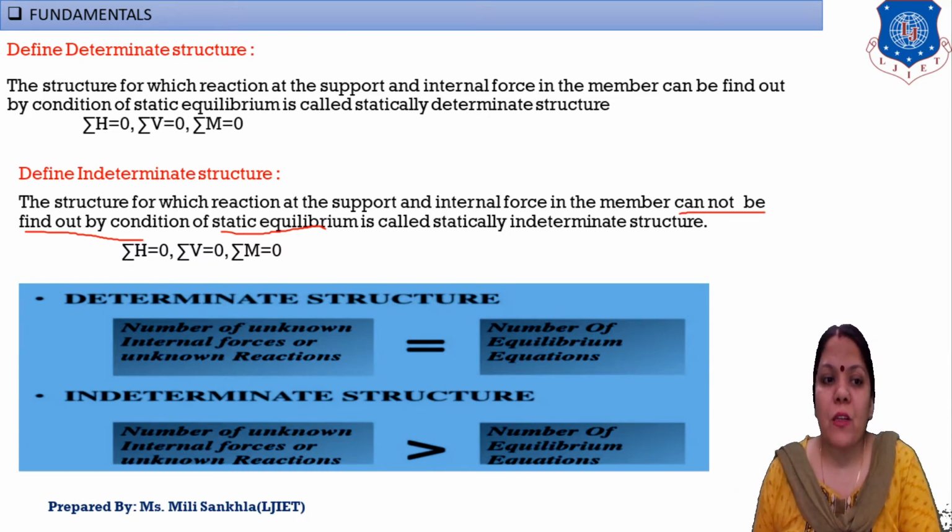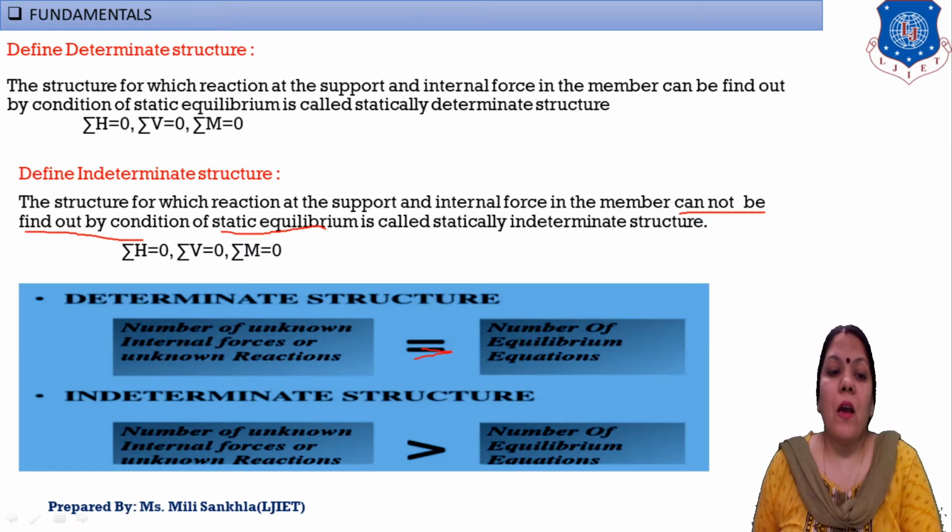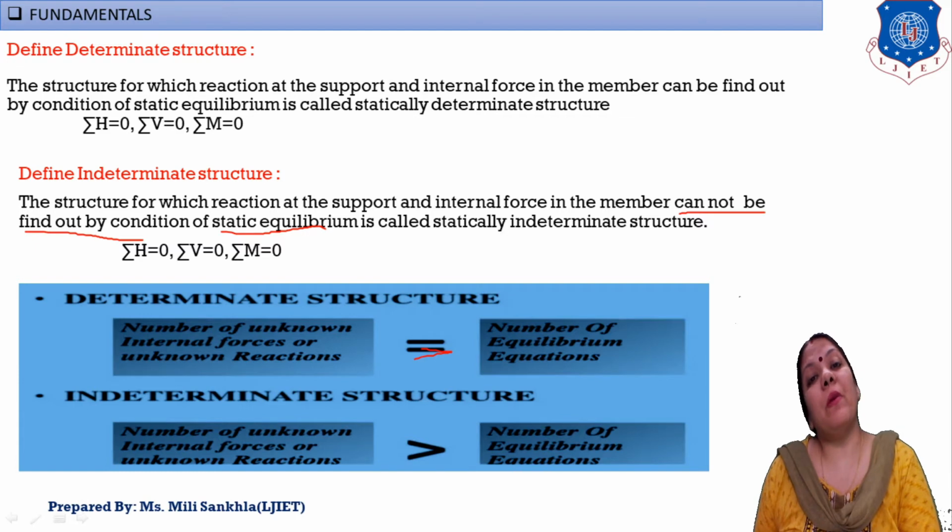From these we write that in a determinate structure, the number of unknown internal forces or unknown reactions is equal to the number of equilibrium equations. For an indeterminate structure, the number of unknown internal forces and support reactions is greater than the number of equilibrium equations. This is the definition of determinate and indeterminate structures.